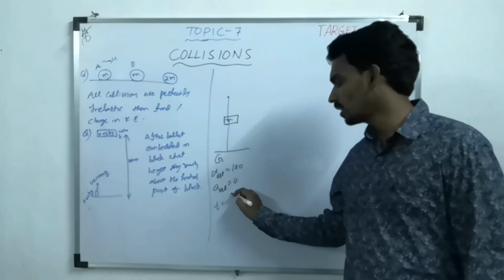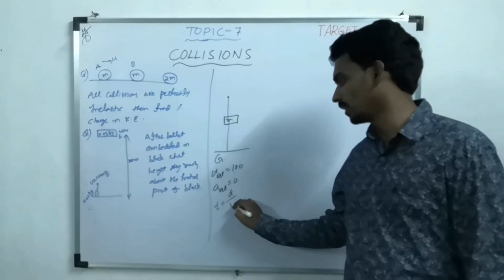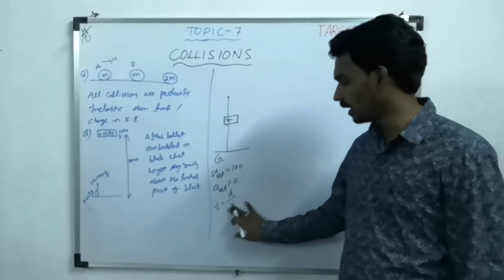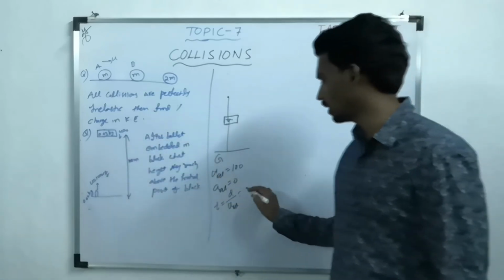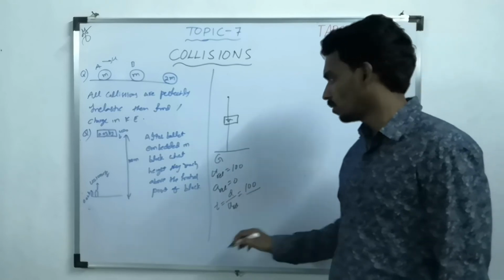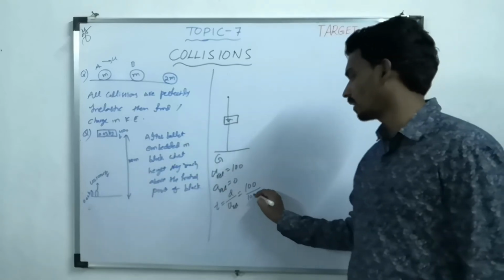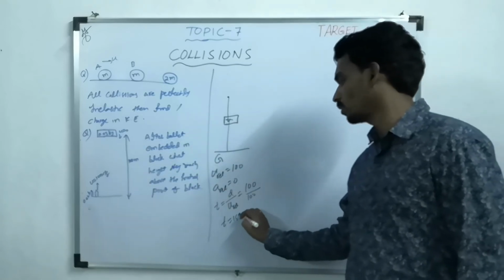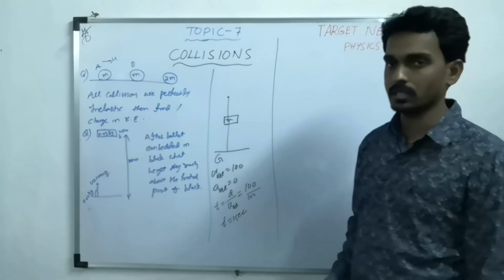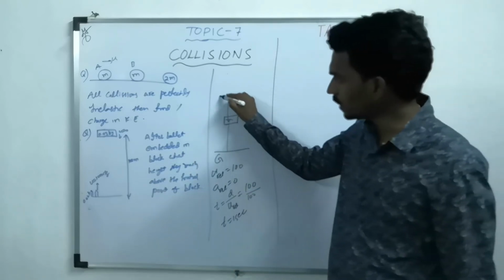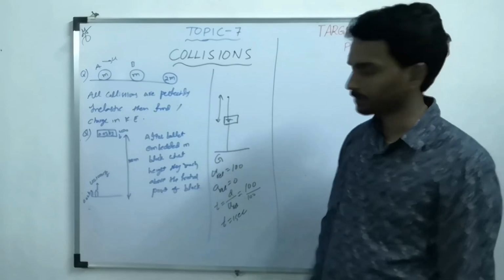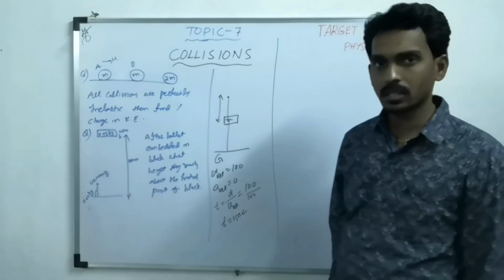So what is the time taken? Time is distance covered divided by relative speed. The distance they covered together is 100, and the initial relative speed is 100. So the time taken to hit each other is 1 second. In 1 second it will travel some distance. How much is this distance?